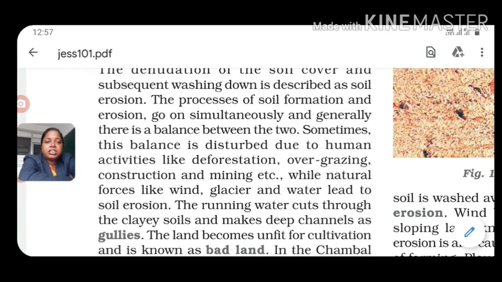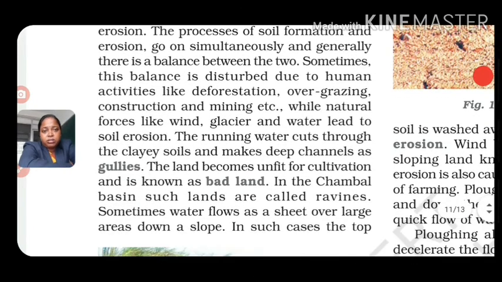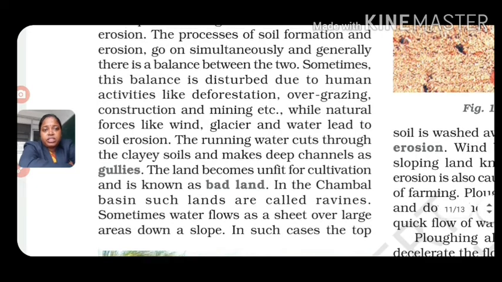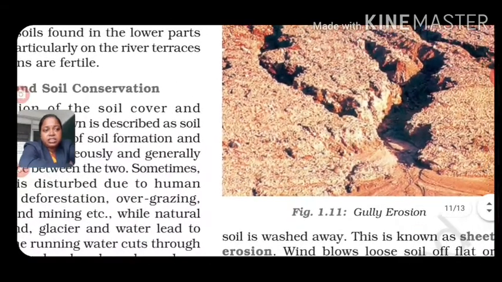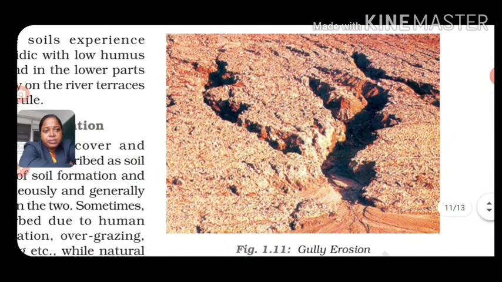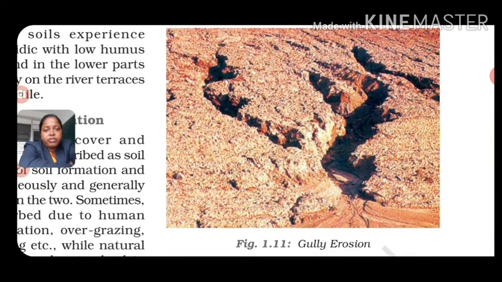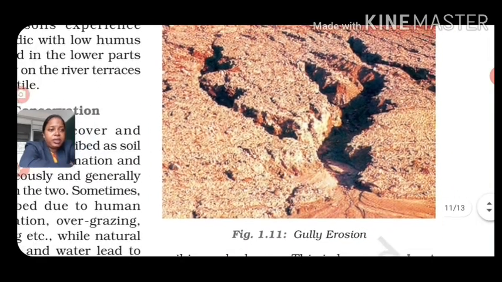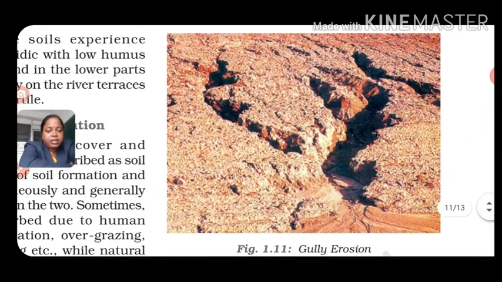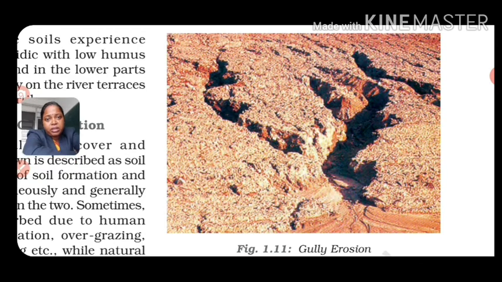While natural forces like rain, glacier and water lead to soil erosion. Okay. Due to the rain, glacier and water also soil erosion happens. Okay. The running water cuts through the clay soils and makes deep channels called gullies. So what are gullies? Let's check these gullies. Okay. This is the picture, figure 1.11 on page number 11. And this is the gully picture, and see how the erosion happens in this portion.